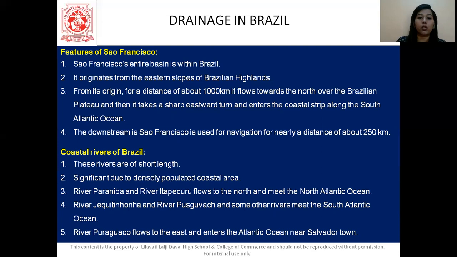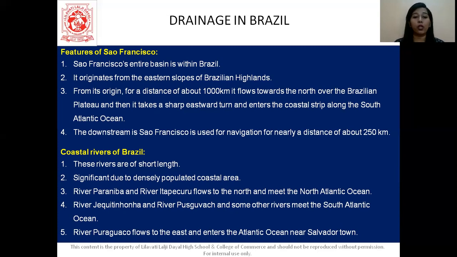Then we come to the coastal rivers of Brazil. These rivers are short in length and significant because they run through densely populated coastal areas. Again, this is something we will talk about in the human settlements and population chapters, where we learn that the majority of Brazilian people are settled in the coastal areas of Brazil. That is why this is significant.